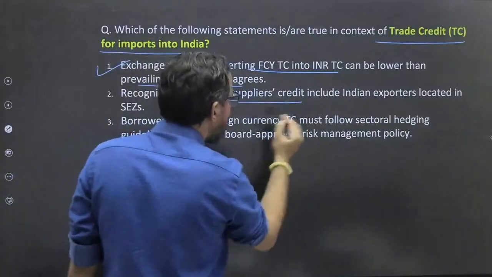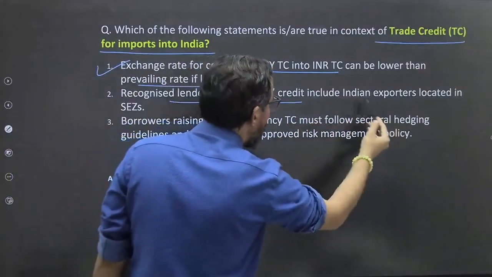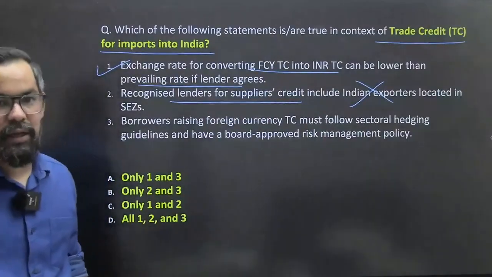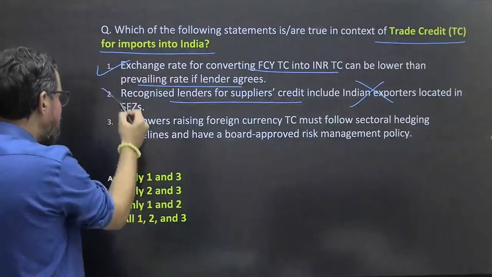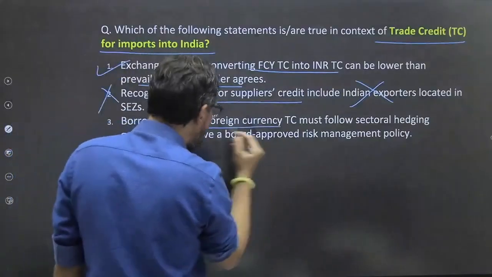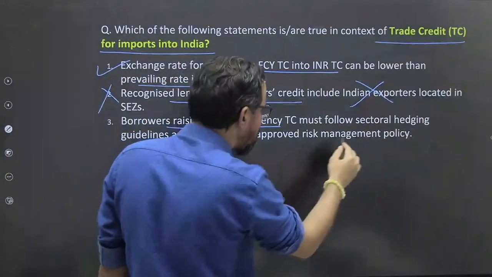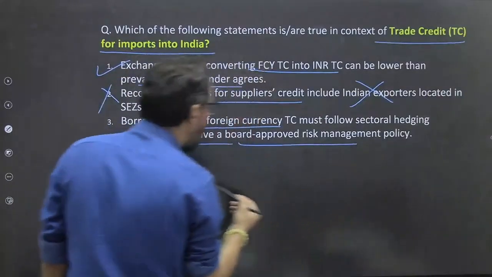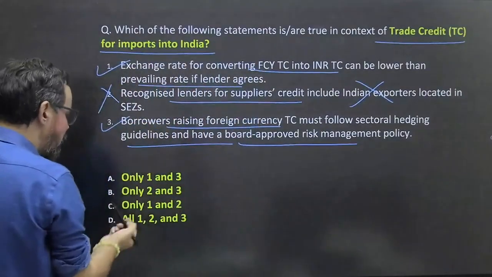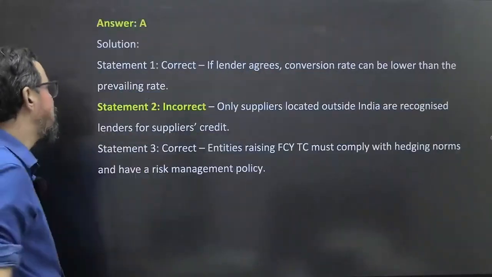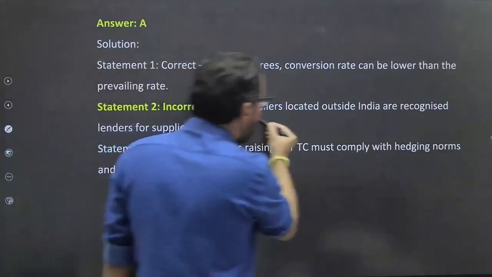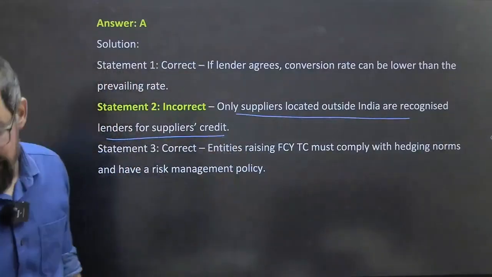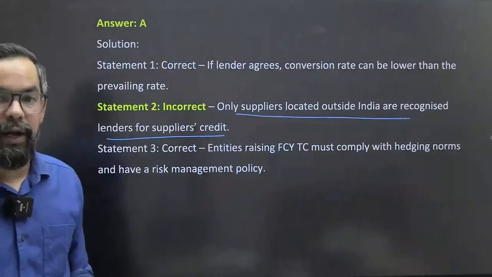Recognized lenders for supplier's credit include Indian exporters. No, in case of supplier credit the lender is from outside India, so this is wrong. Borrowers raising foreign currency trade credit must follow sectoral hedging guidelines and a board-approved risk management policy. True. So 1 and 3 means option A is the right answer.